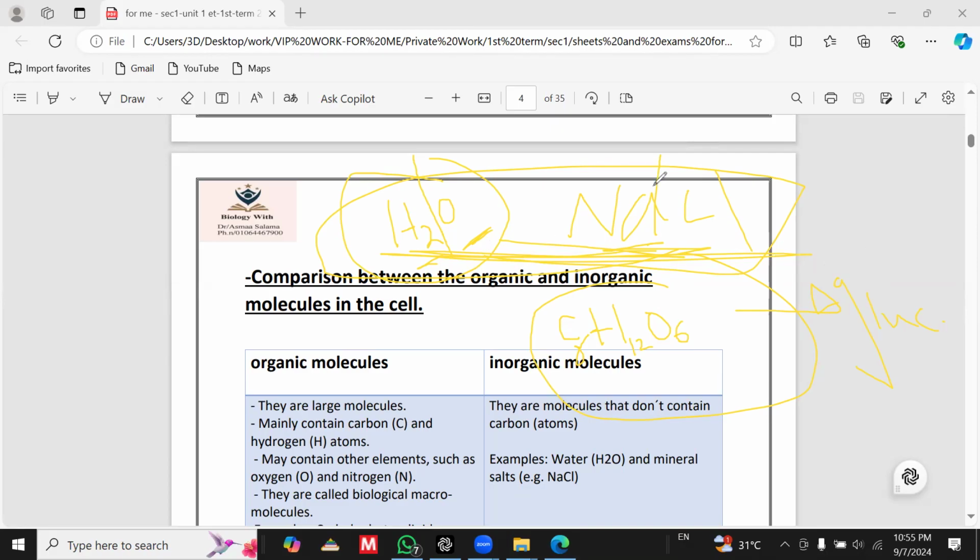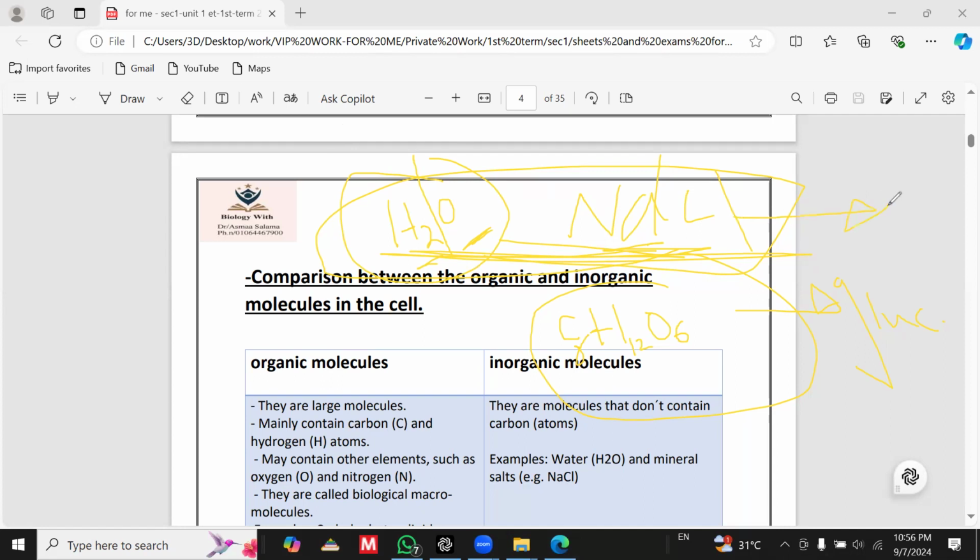Water and sodium chloride, by seeing or explaining their source, the water is extracted from what? From the river, yeah, not a plant or animal source. And the same for NaCl, a salt, which can be formed in the lab and extracted from the sea's water, which means that it can't be extracted from an animal or plant source, right?